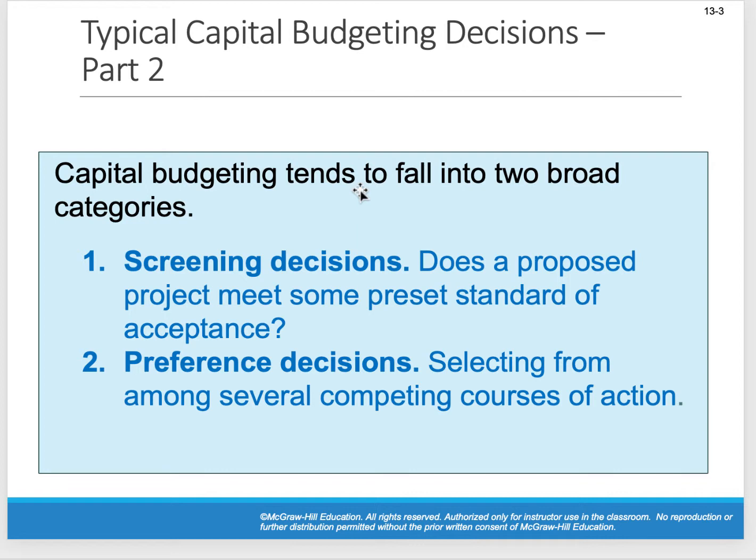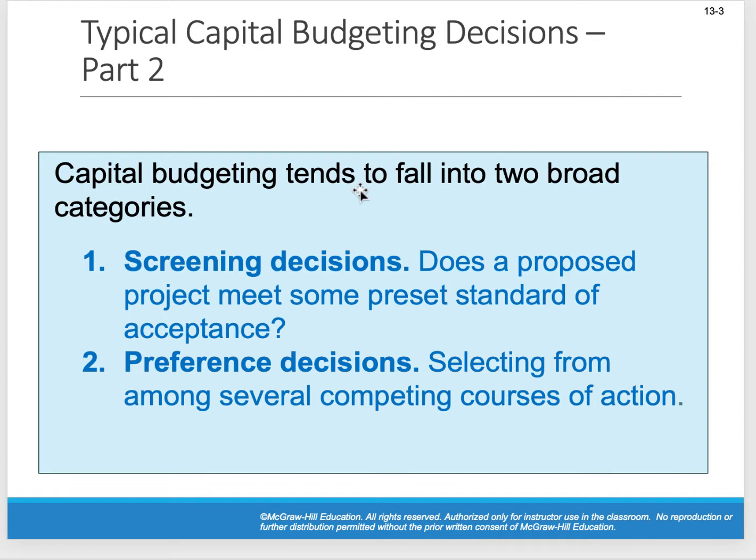We're really going to get into the nuts and bolts of how we conduct capital budgeting decisions. We have 2 types of decisions, or topical decisions, you could say. We could do a screening decision, or we can do a preference decision.